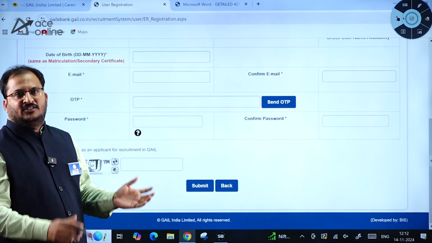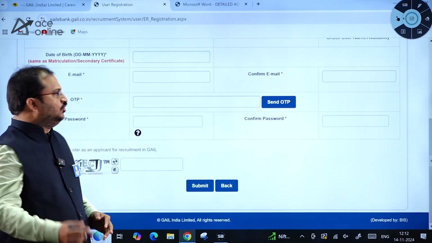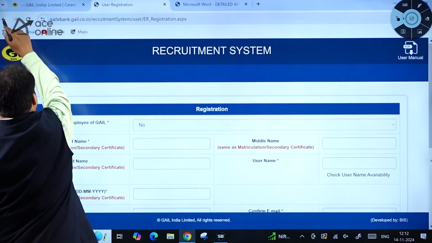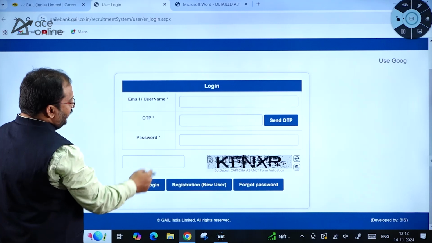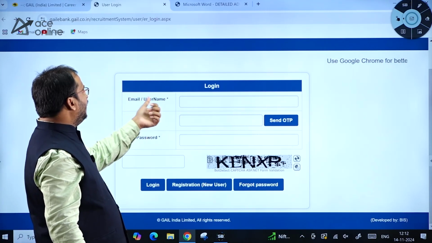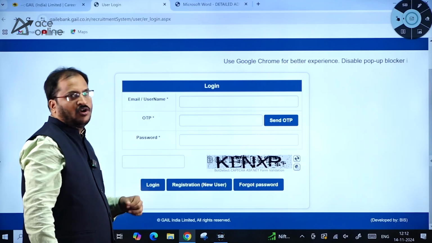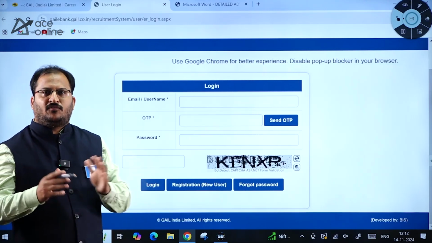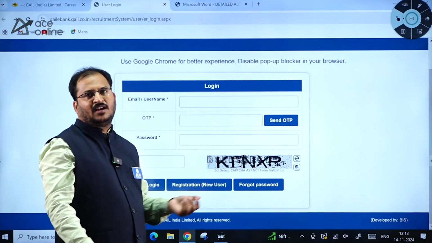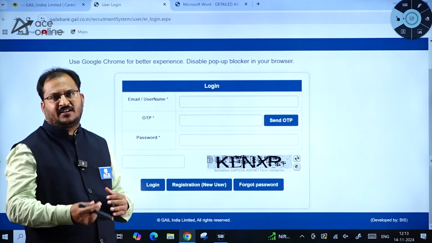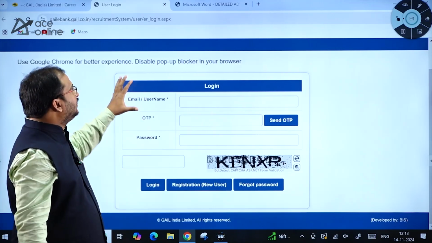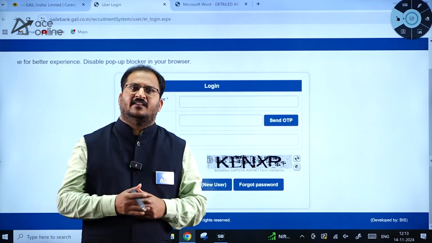Then submit, you will get login credentials. Use the login credentials here: email or username, OTP, password, then enter the CAPTCHA and go for login. If you forgot the password, you can click on forgot password and regenerate the password. So this is how you have to apply for this GAIL examination.